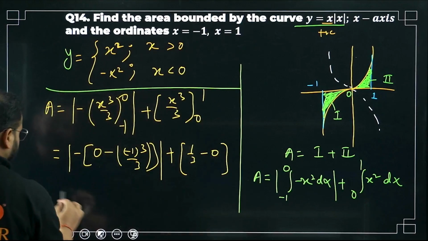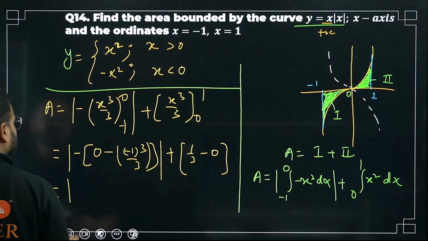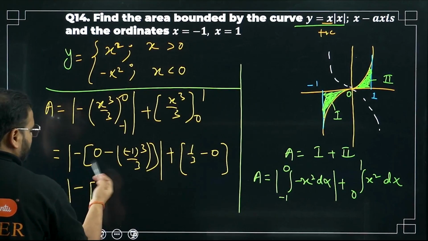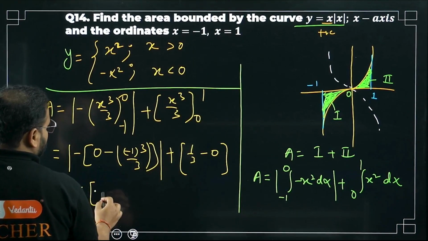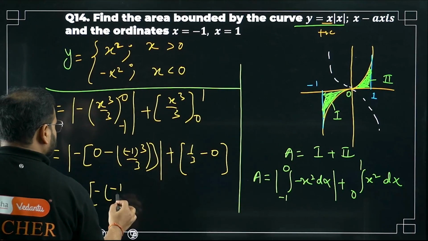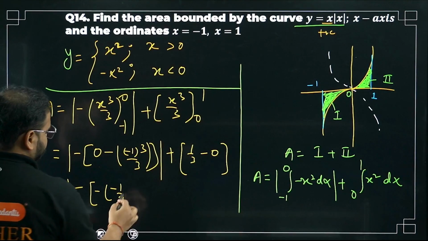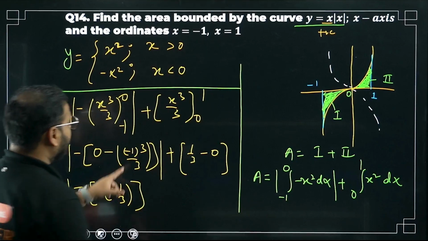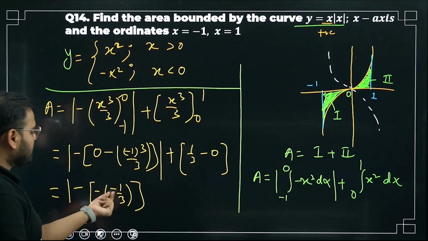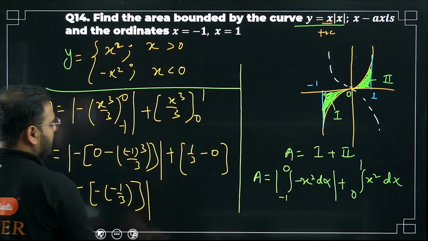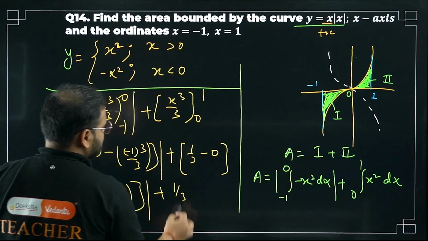Please check. Over here what I'm getting? Mod is there, negative sign is there, so 0 is gone. So what I'm getting, bacha, over here, minus sign is there. And how much is that? Minus 1 by 3. Okay? Correct, now? Minus 1 cube is what, sir? Minus 1 only, no? So minus 1 by 3. Done. Apply the mod. What I'm getting here? Simply 1 by 3.